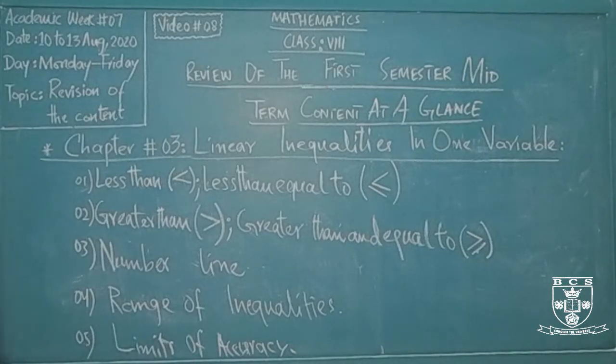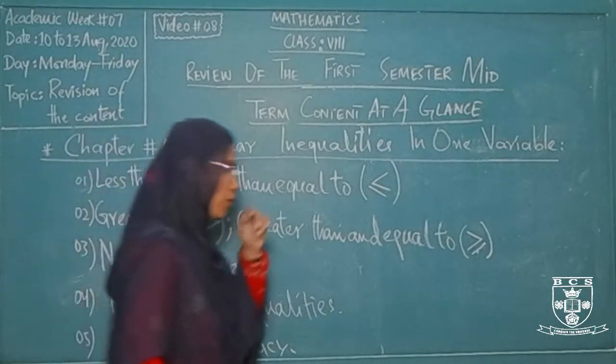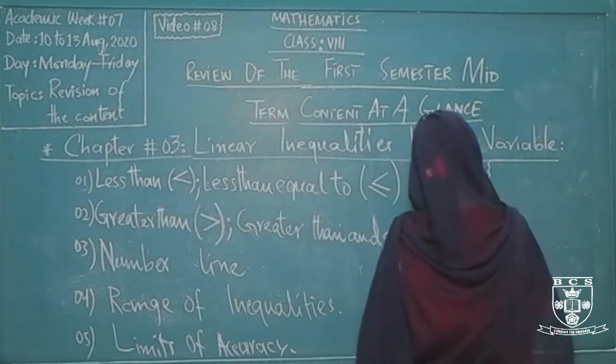Limits of accuracy. So as you can see, from the very first topic we have less than and equal to, in the second one we have greater than, in the third one we have the number line, and for the fourth one we have the range of inequalities. The fifth one is the limits of accuracy. So what is the lesson?